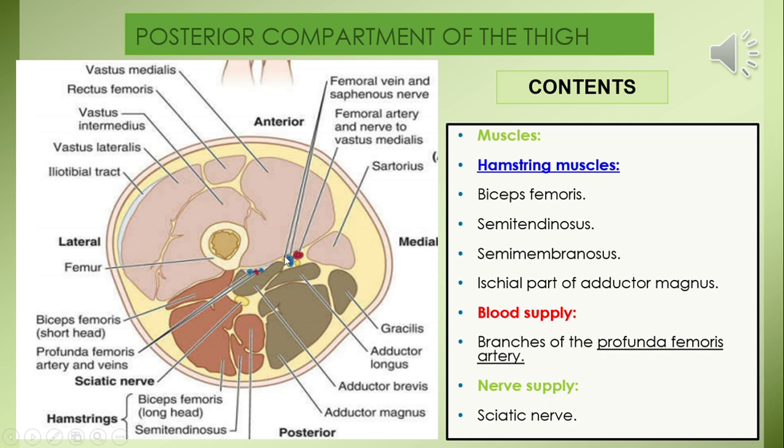Here we can see the medial intermuscular septum, and then the lateral intermuscular septum here, and then the posterior intermuscular septum here.